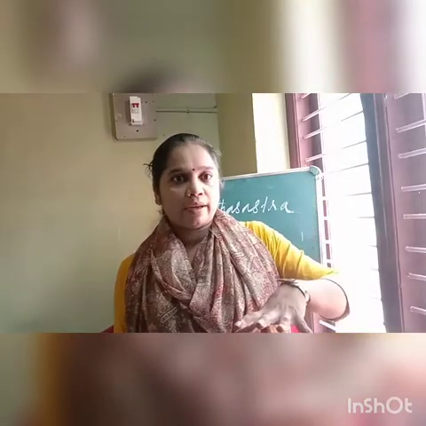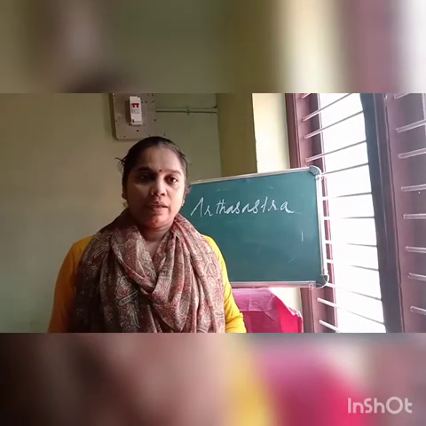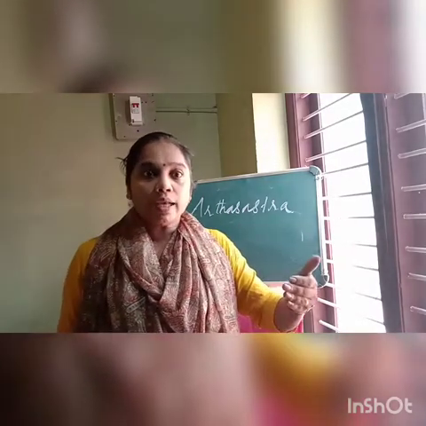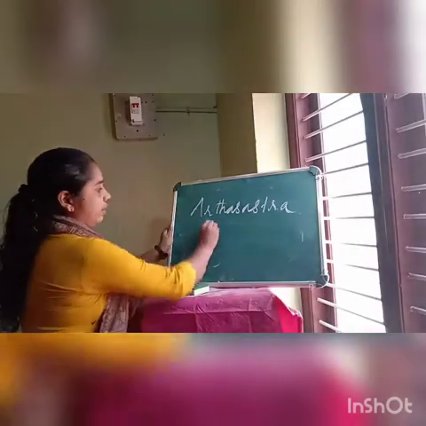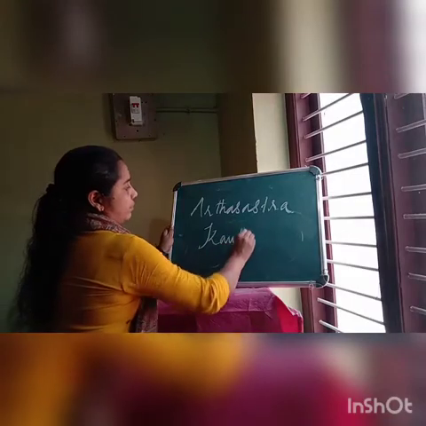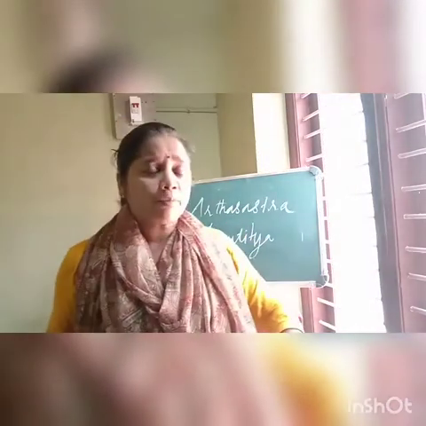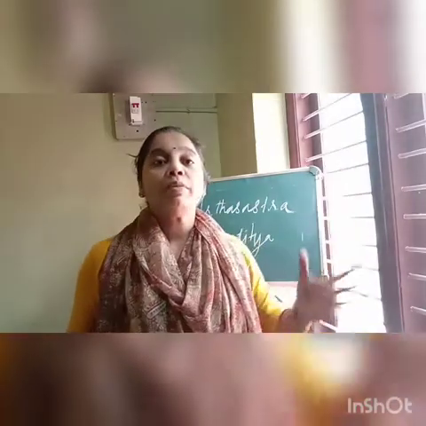He was the wise man in the court of Chandragupta Maurya. Through this Arthashastra, Kaudilya gives us different types of information about Mauryan administration, Mauryan society, Mauryan economy, etc.